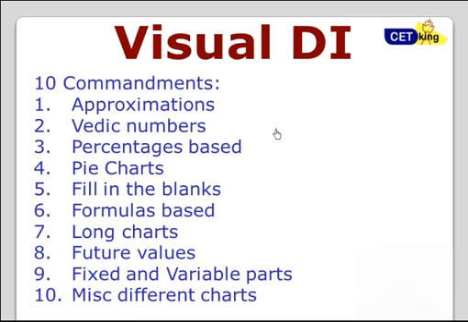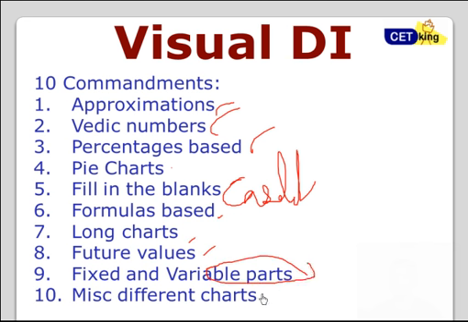There are 10 types of methodologies which have to be used in solving the questions. Number 1, approximations. Number 2, Vedic maths, a very important concept which is used more in DI than in quant. Then percentage based, pie charts, fill in the blanks, also called caselets, formula based questions, long charts, future values, variable and fixed parts, a very common question in your CAT exam, and miscellaneous charts.